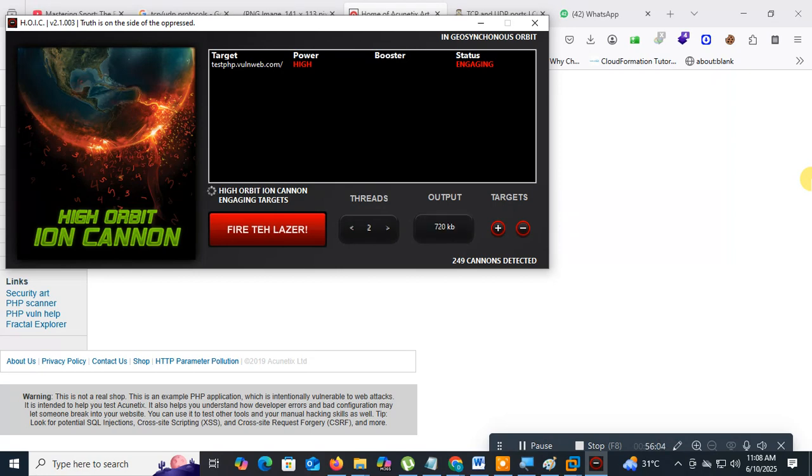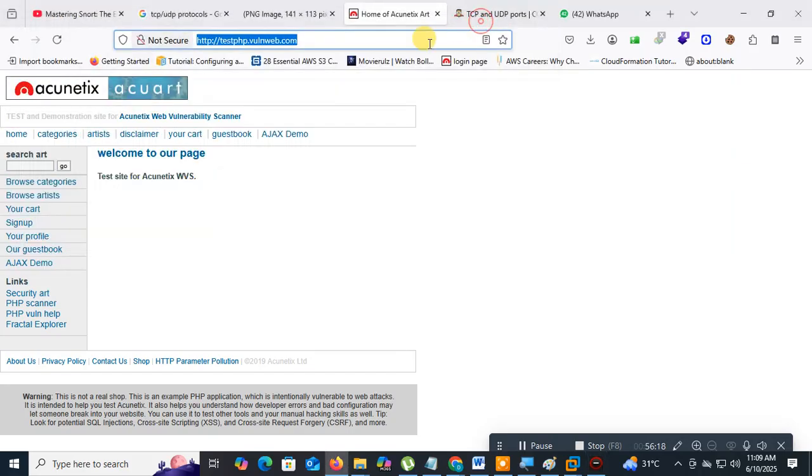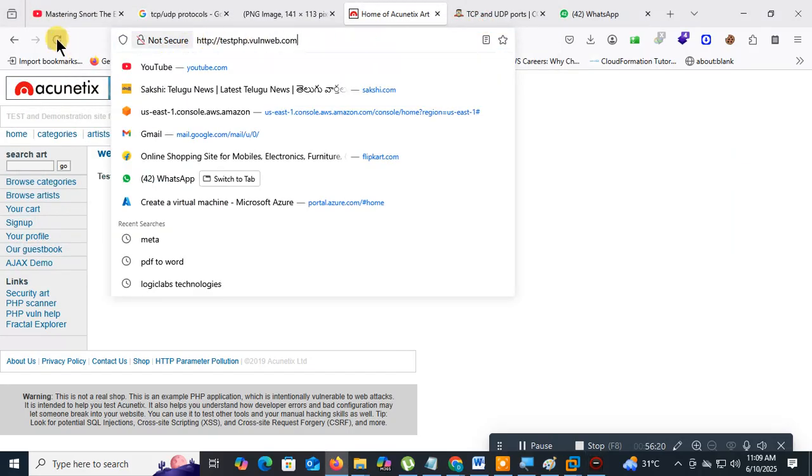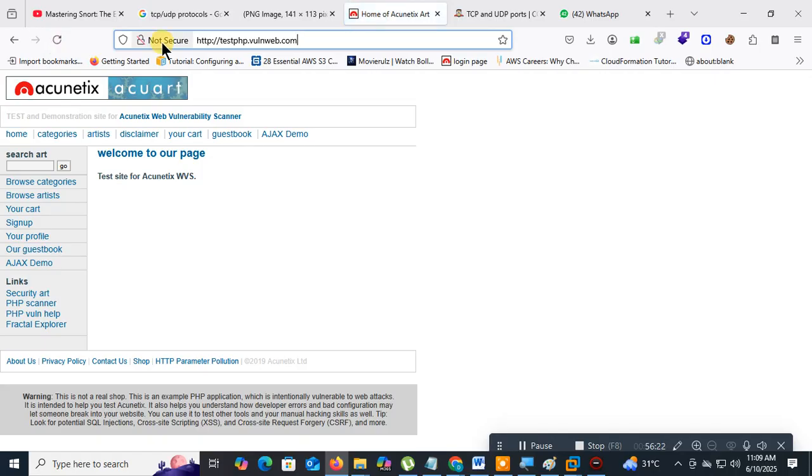Got it? It's sending the packets here. See the output. It's sending a huge number of packets to the target. So after some time, what happens? This website goes down. It won't respond. Understood?